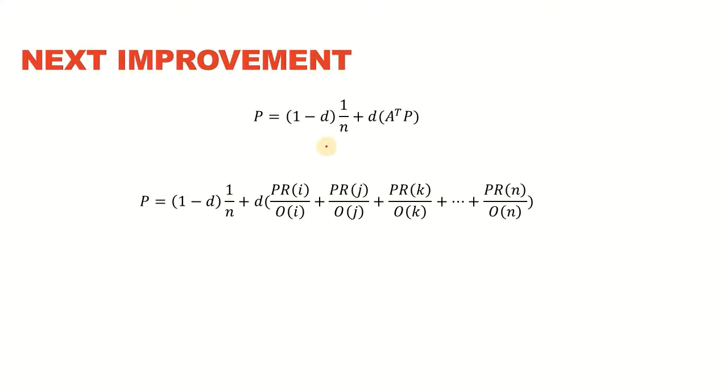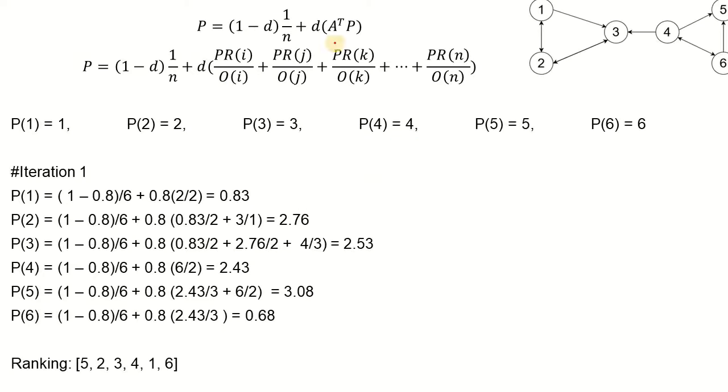This is another improvement on the PageRank algorithm we just saw, which has introduced this part into the PageRank formula, and there is 1 by n, where n is the total number of nodes. If we expand this part, it can also be represented like this, where these are the page ranks of all the pages and the number of their outlinks are in the denominator. So let's just solve it for our sample network using this formula. This is the formula that we have got. This is our network, and we again are starting with the initial page rank of node 1 as 1, node 2 as 2, 3, 4, 5, and 6 accordingly.